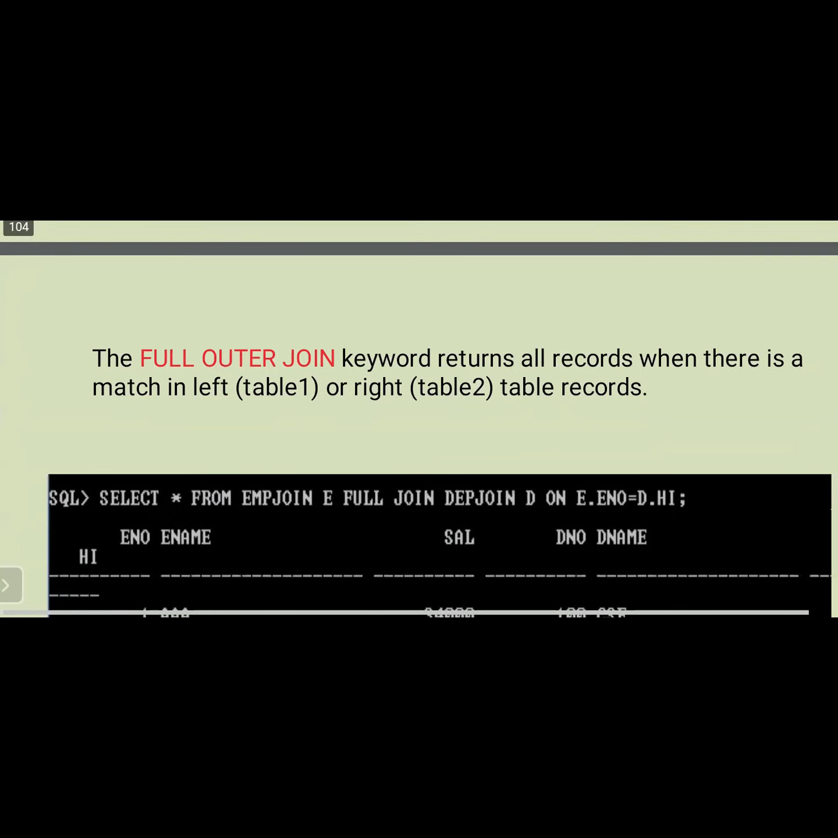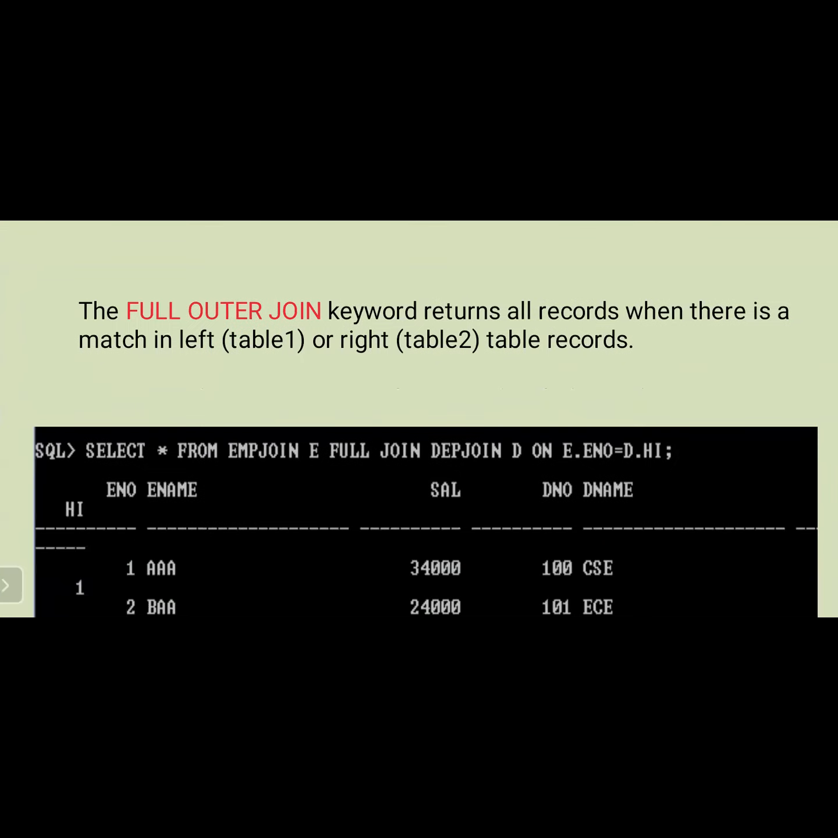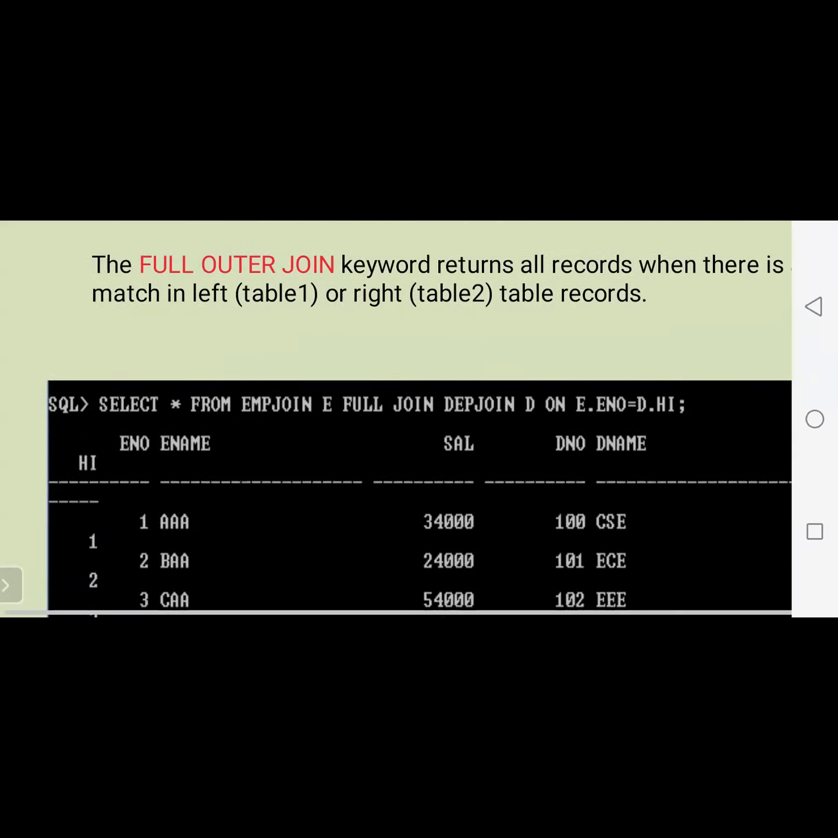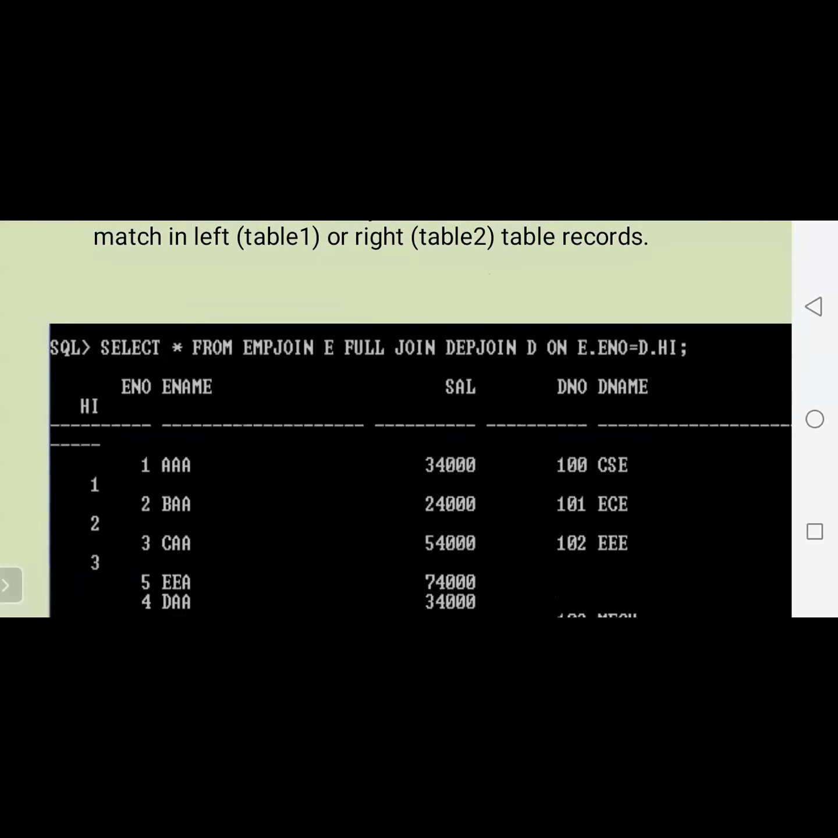So next one is the full outer join. Full outer join means nothing but all tuples will be joined. But here the problem is only 1, 2, 3, 1, 2, 3 match. Remaining tuples do not exactly match. Okay. So if you are observing here, select star from EMP join E, full join.